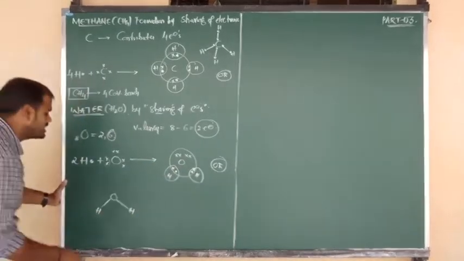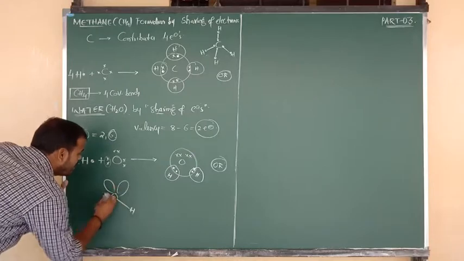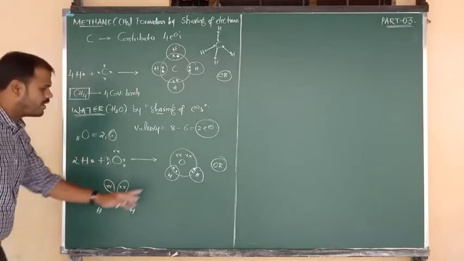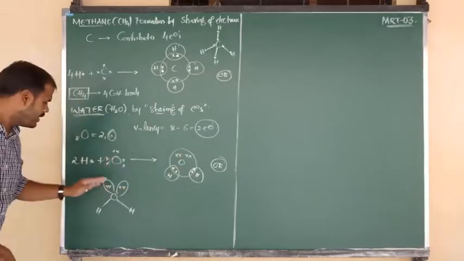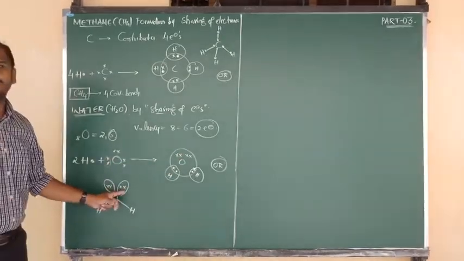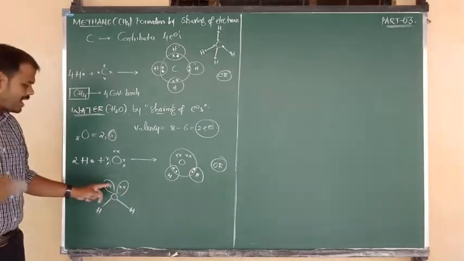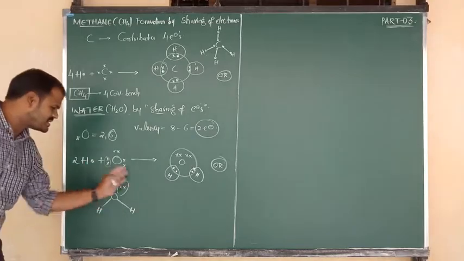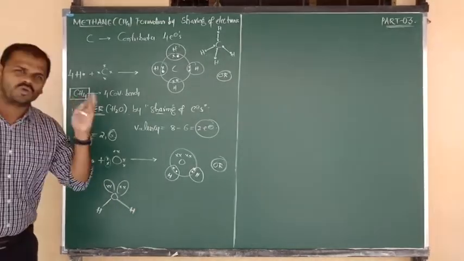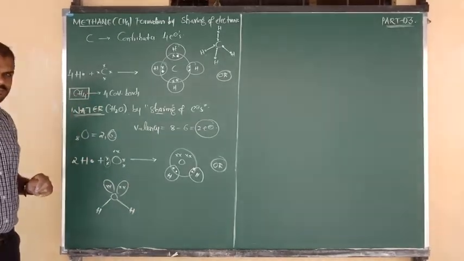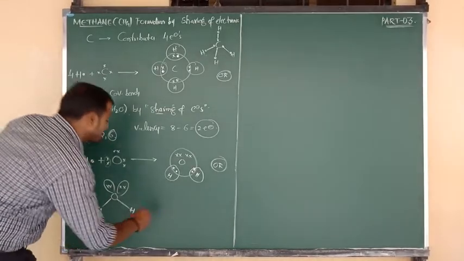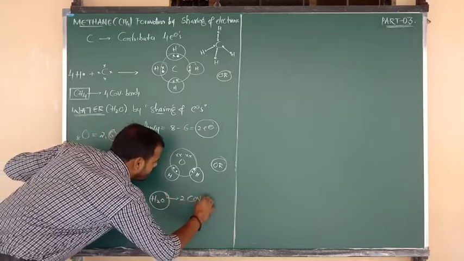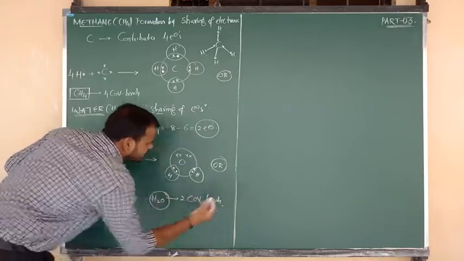Means 2 lone pairs we can write. So lone pair number 1 and lone pair number 2. They are not shared, they remain the same. 4 electrons means we can write 2 lone pairs. Pair means 2 electrons. Okay, all of you, so this is your structure of which molecule? Water molecule. I hope you understand. So finally we have to say that the water molecule contains how many covalent bonds? Water molecule contains 2 covalent bonds.